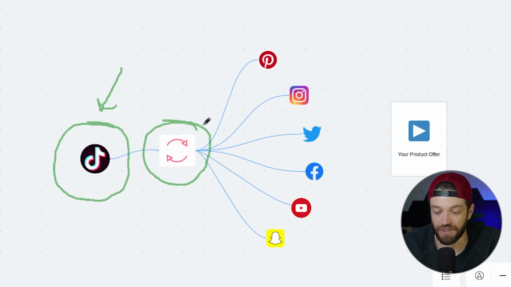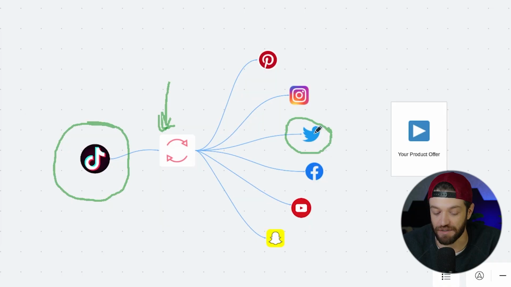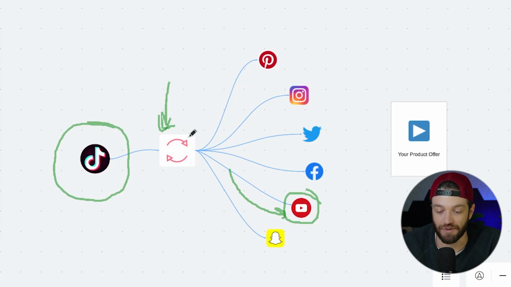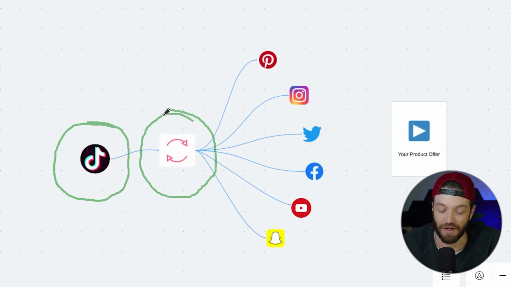It's also important to note that the repurposing system is going to automatically reformat these videos based on what platform it's going to. For example, it might add some hashtags that are specific to X, or if it's going to Facebook Reels, then it might add a link with a call to action because Facebook allows you to do that. Or similar to YouTube Shorts, it might have a certain description with a call to action and a link that goes into the YouTube description. So you can set all of this up to where it's going to happen 100% completely on autopilot.